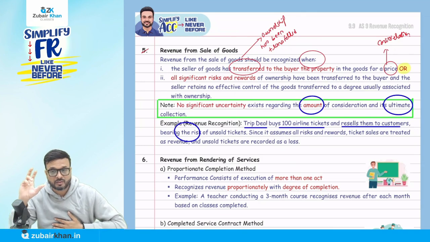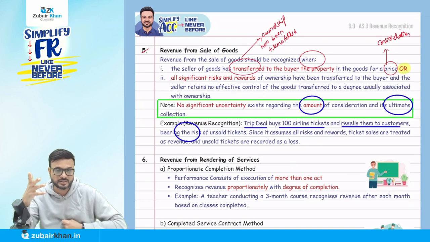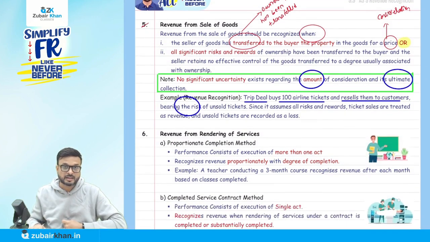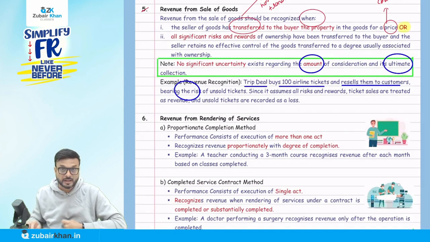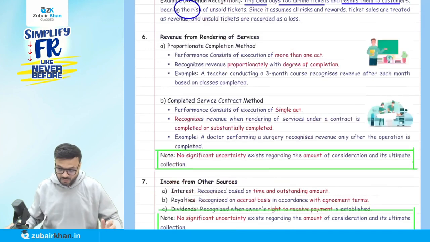So what is revenue from the sale of goods here now? The ownership has been transferred to the buyer, risk and reward has been transferred. Okay. And there is no uncertainty regarding the amount of consideration and the ultimate collection. Now I'm coming to the second point here. That is what here? Revenue from rendering of services. Now listen carefully here. What does it mean, revenue from rendering of services?